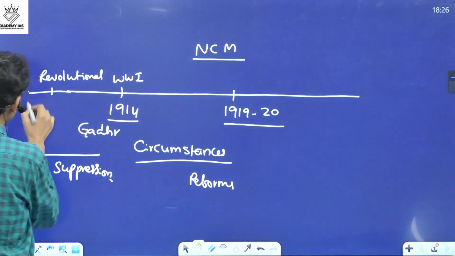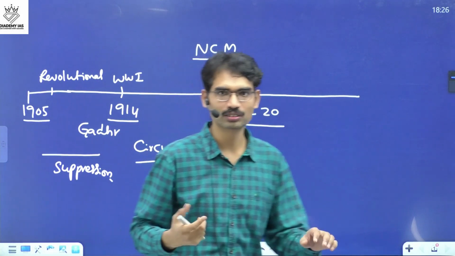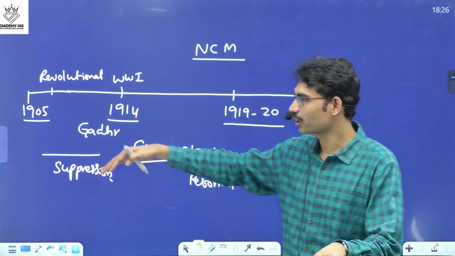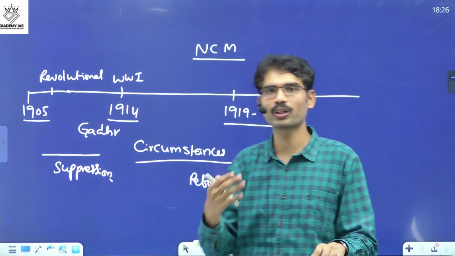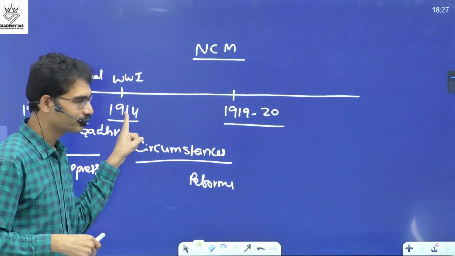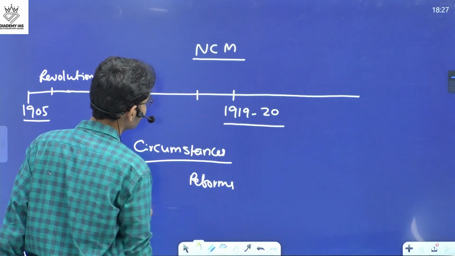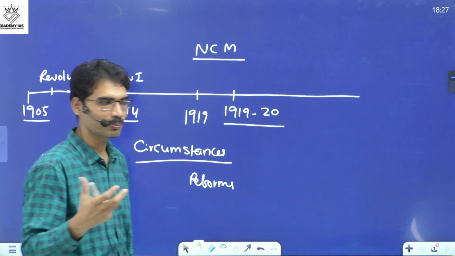And before that, in 1905, the Swadeshi movement started. Now people started demanding Swaraj. Even though there is no clarity on what Swaraj means, still it meant local self-government and more Indians in the administration. We are hopeful that after the First World War, we will get the reforms. But what reforms did we get? In 1919, what is the act brought by the British?